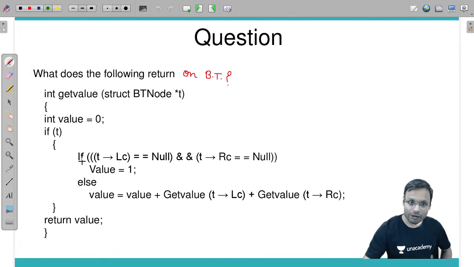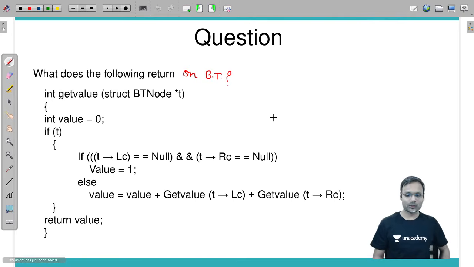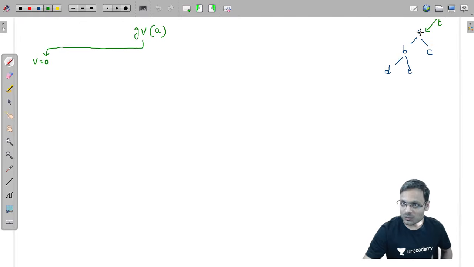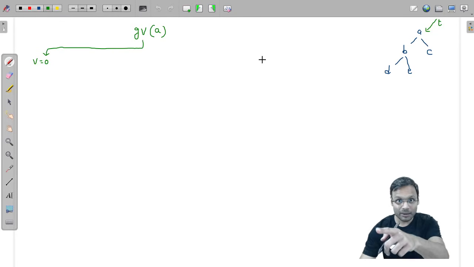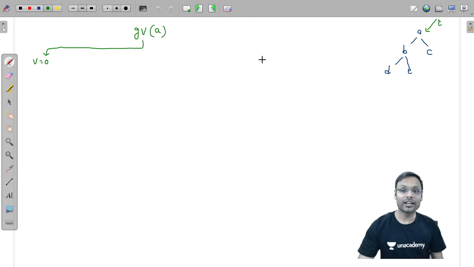Then if t's left child is equal to null and right child is equal to null. Are A's left and right child both null?